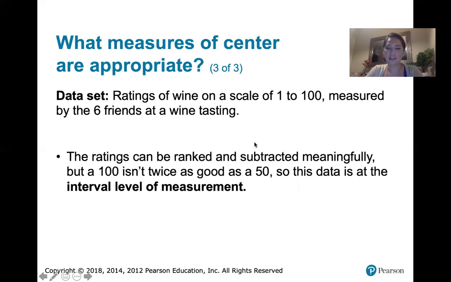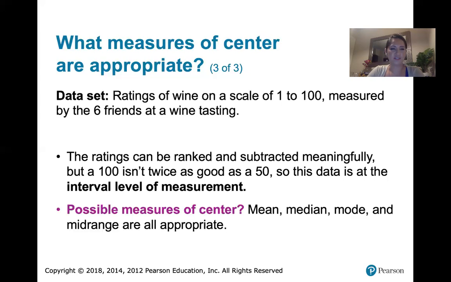These ratings can be ranked, so we can put them in order, and we can subtract them meaningfully. So if somebody rated it 70 and somebody else rated it 50, you can say that there's a 20-point difference in ratings. But somebody that gave a wine a rating of 100, that's not twice as good as a 50. So we might think of this data as data at the interval level of measurement. A wine that's rated as a 50 is not half as good as a wine that's rated at a 100. So I might call this data at this interval level.